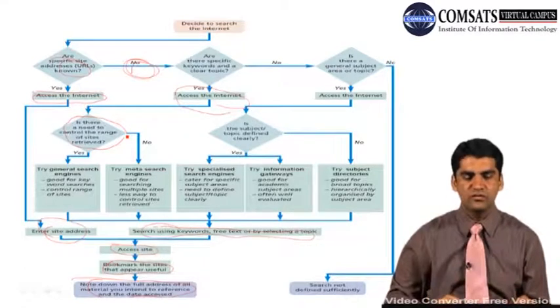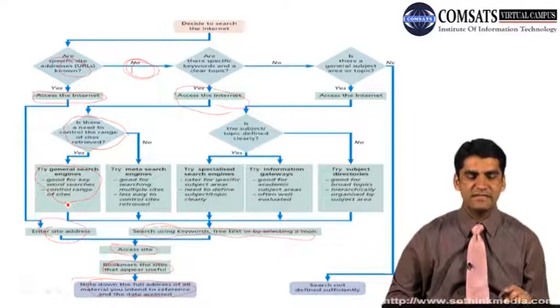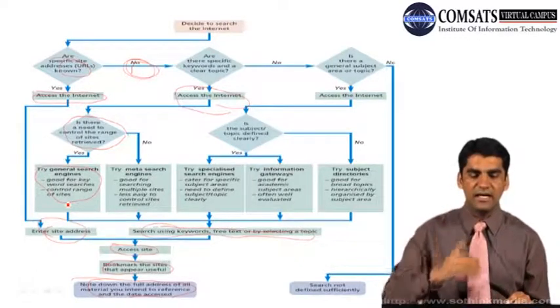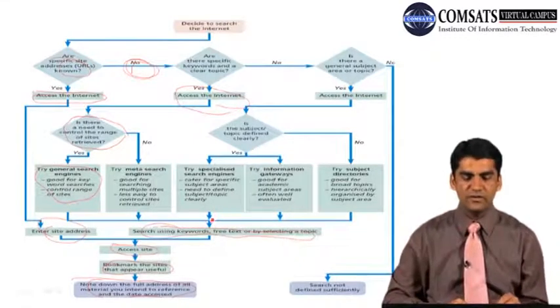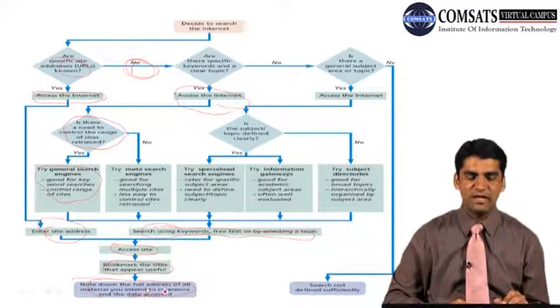And if yes, then try journal search engines, good for keyword searches, control range of sites. In this way you can also move from keywords to accessing a site, and then you can save it if the website is useful to you. You can also note down the full address and the date accessed.